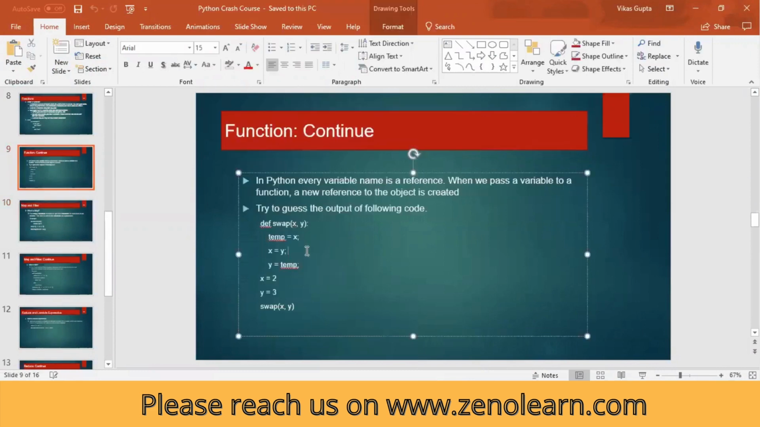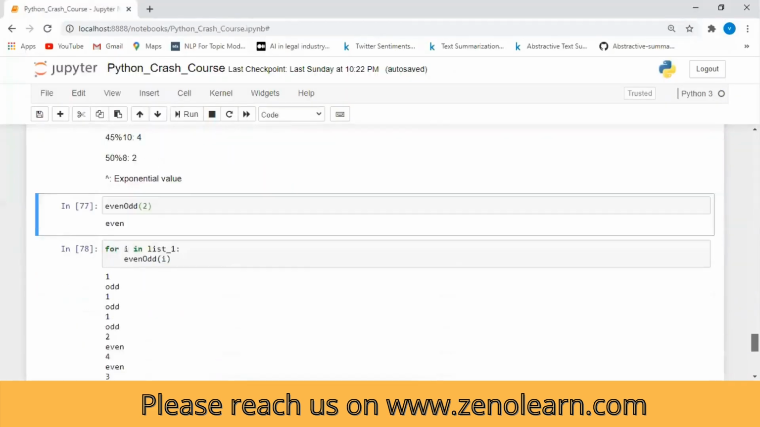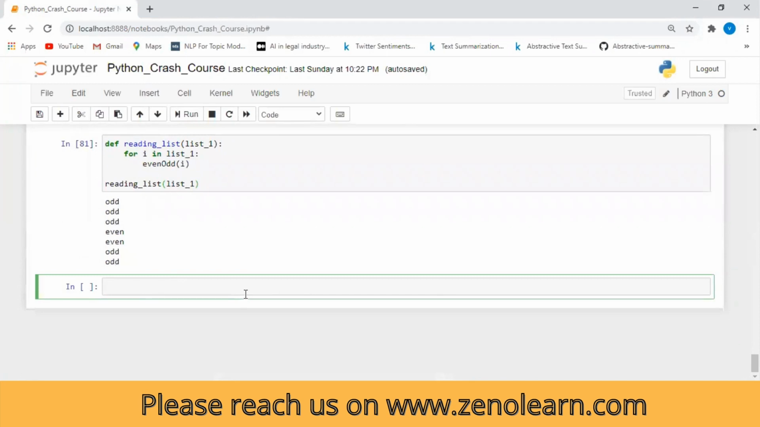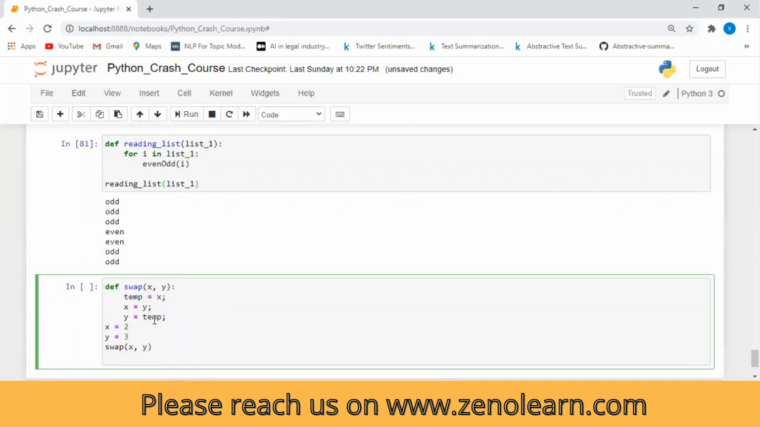Here is one more function. Let me show you what it does. It's a swap function. The x value is 2 and y is 3, and then we call swap x y. I will explain from a very minute level. This swap function interchanges the values, replacing each other.